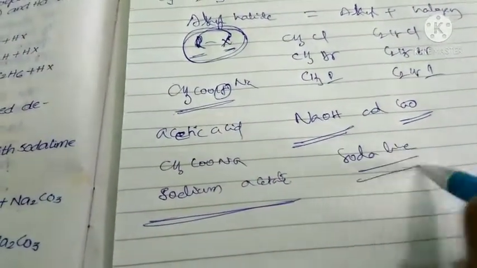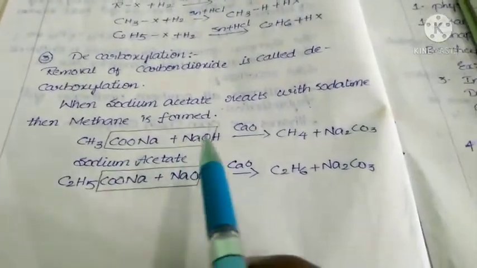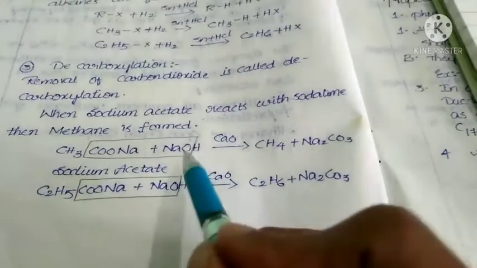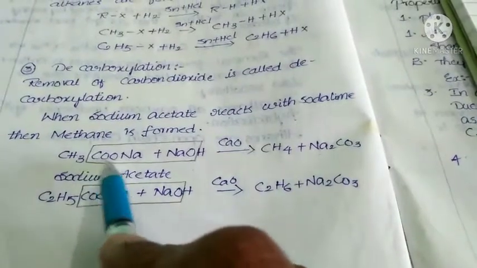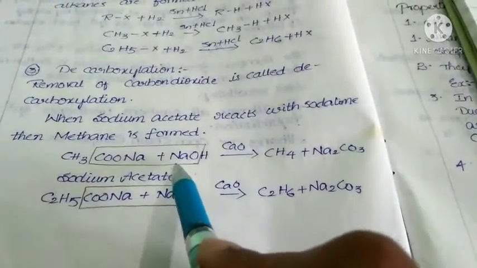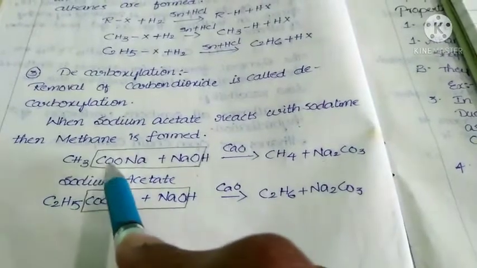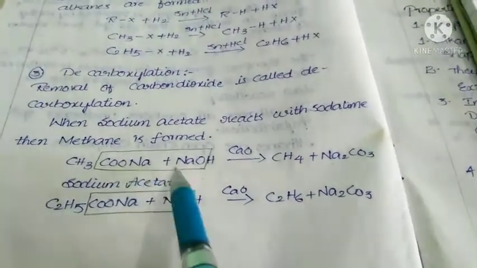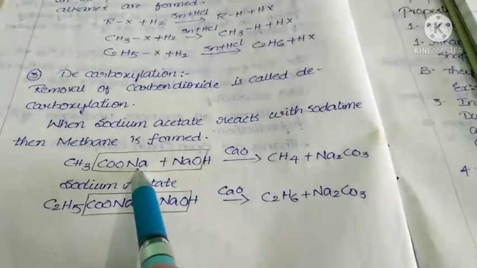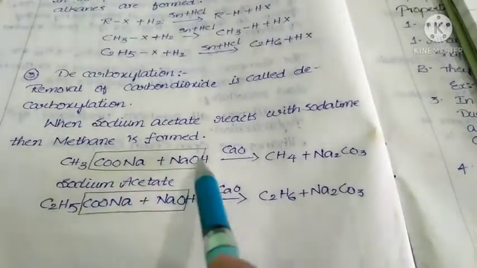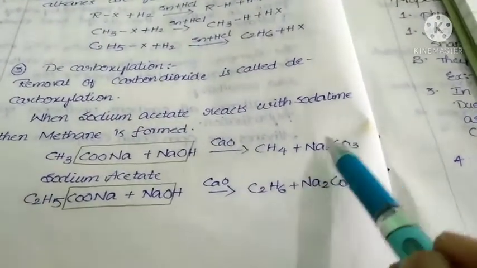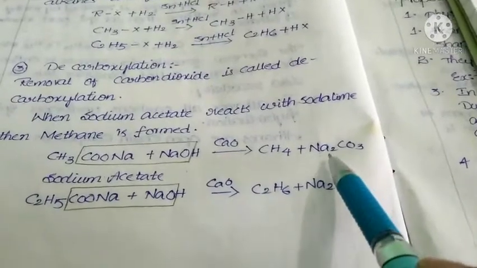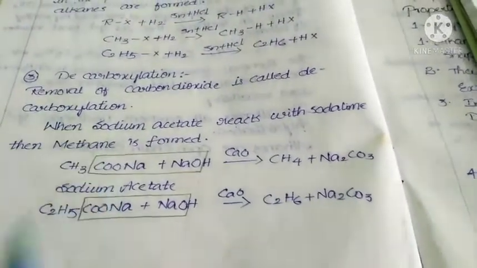When this sodium acetate reacts with soda lime, only the NaOH part participates in the reaction. So in NaOH only NaO will be involved, and in this part only COONa is involved. That means Na2CO3 will be removed. Here CO2 is there, that means CO2 is removed in the form of Na2CO3. That is why it is called decarboxylation.